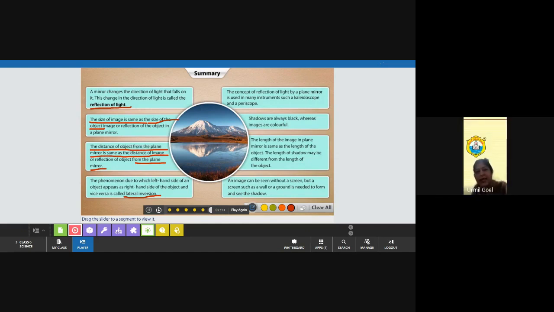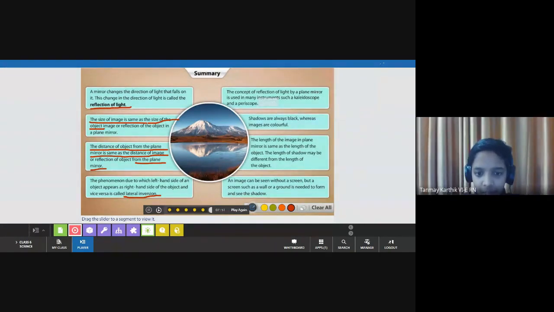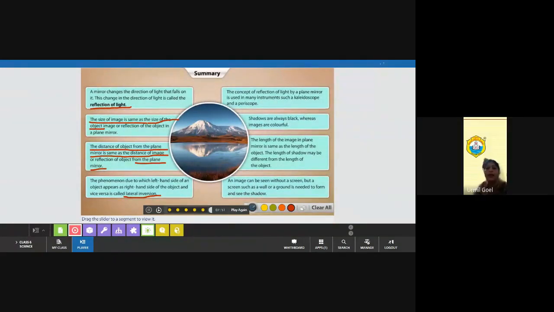First difference. Raise hands. Yes, Naivedya. First difference between image and the shadow. Ma'am, the image shows the true colors of the object, while the shadow only shows the color black. Very good. So image shows the true color of the object, whereas shadow is only black in color. Second, yes, Tanmay. Ma'am, an image can be seen without a screen, but a screen is required to see the shadow. Very good. Image can be seen without a screen, whereas a screen is required to see the shadow.